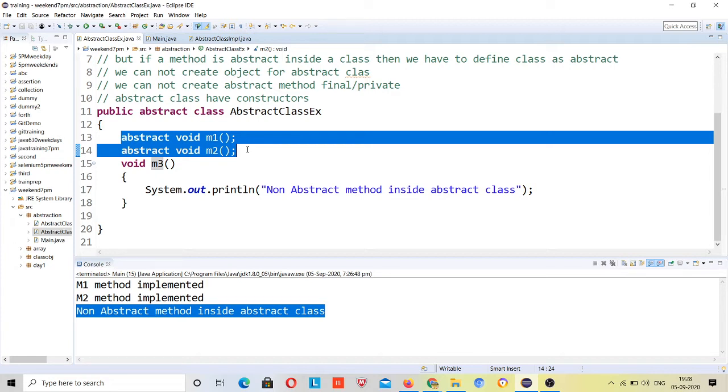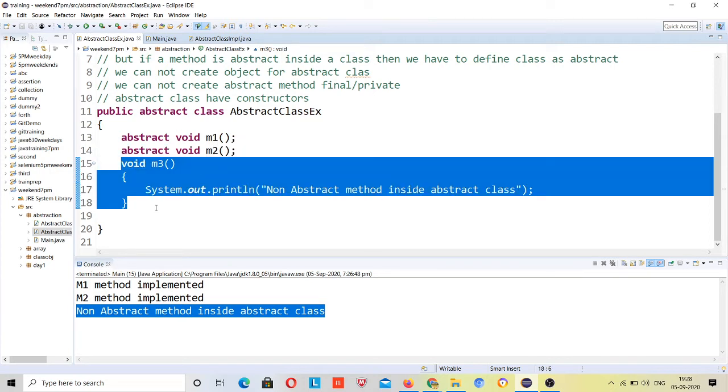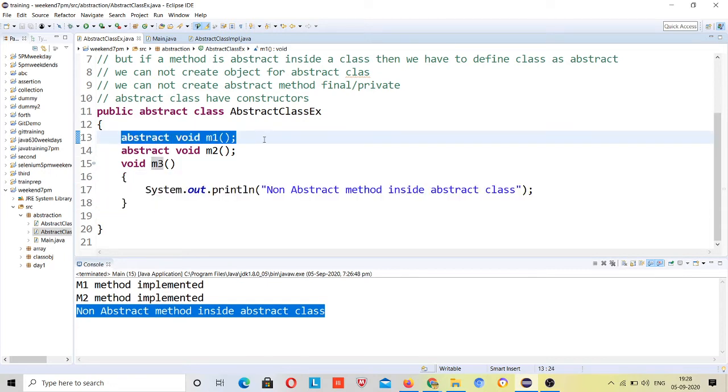This parent abstract class doesn't want to suggest any implementation from its side, but for this M3 method, this parent class wants that this implementation I am suggesting, and if you want to provide your own implementation for this M3 also, you can just override it, right? But here I am not suggesting any kind of implementation, you need to implement it, right? So this is abstract class.